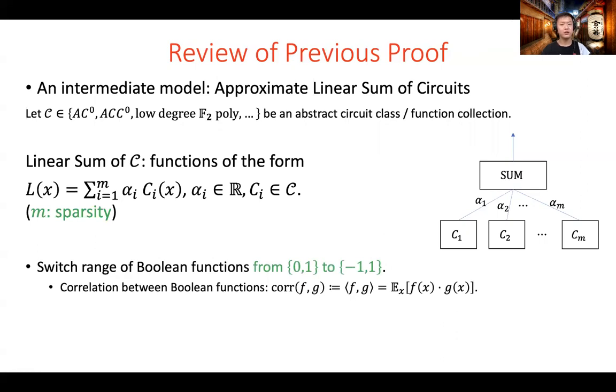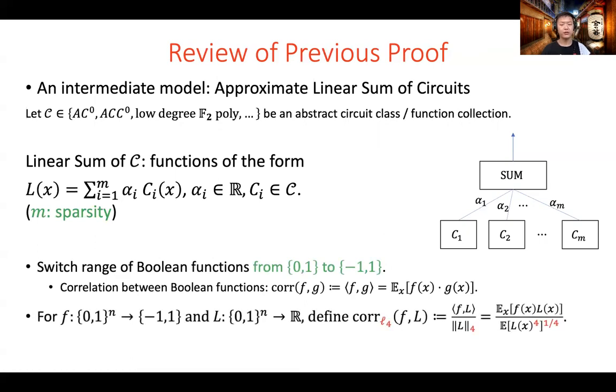From now on, we switch the range of Boolean functions from 0, 1 to -1, 1. This is convenient for our purpose, since now we can naturally write the correlation between two Boolean functions as an inner product. We extend the notion of correlation to real-valued functions.